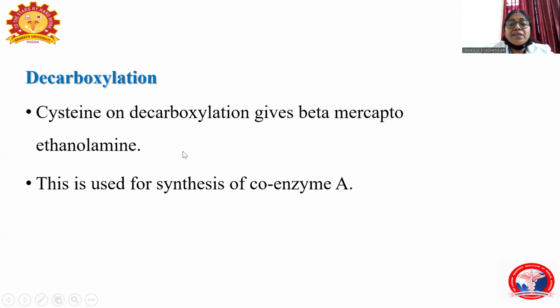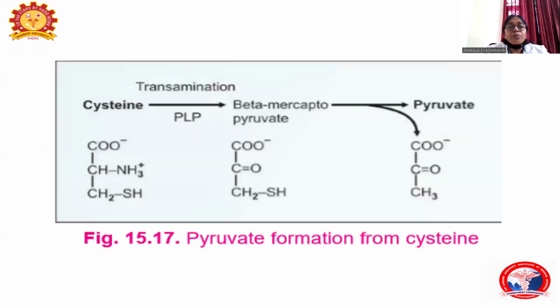So beta mercaptoethanolamine is formed from decarboxylation of cysteine. So cysteine is very important for the synthesis of coenzyme A. Coenzyme A has many roles in our body, such as synthesis of succinyl-CoA and acetyl-CoA. So it is a very important product formed from cysteine by the decarboxylation reaction.